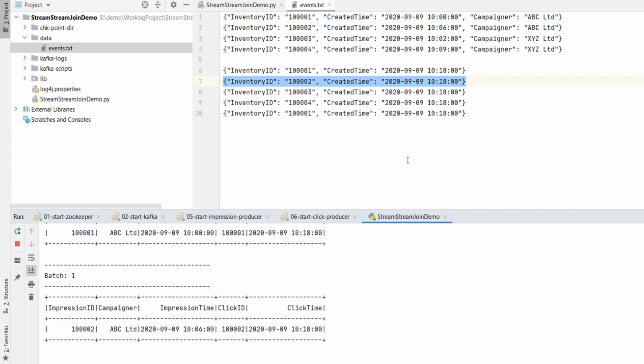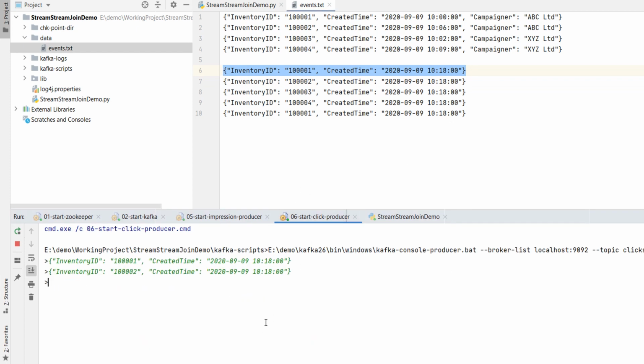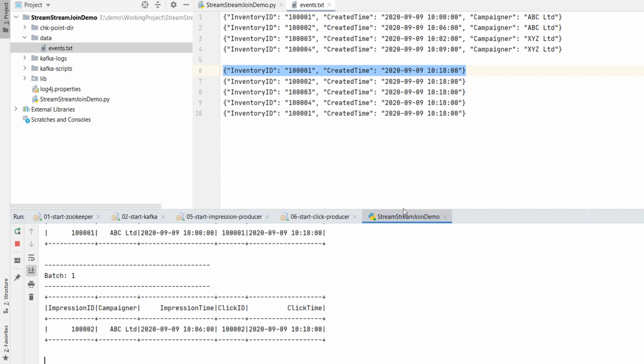What if 101 is clicked once again? Let me send one more click. What do you expect? Impression 101 should be matched once again. It is as simple as one-to-many join. So it should also work, isn't it? Well, it is working. But what does it mean?